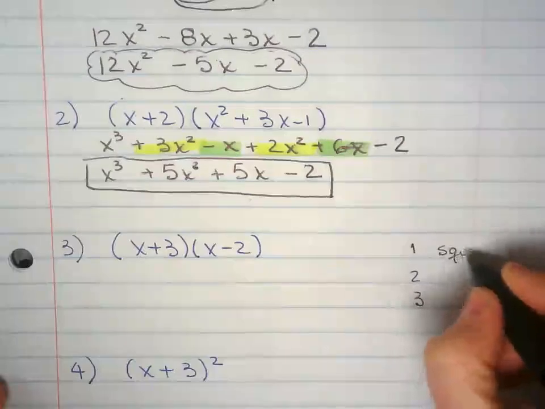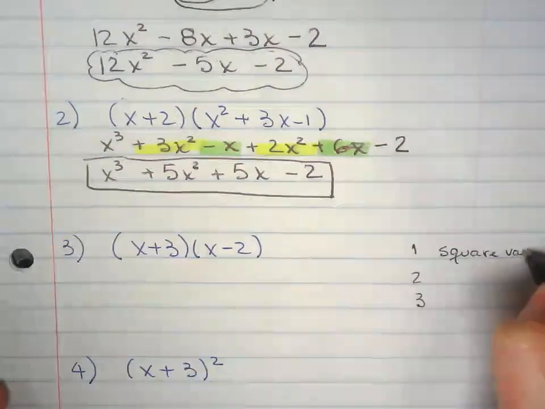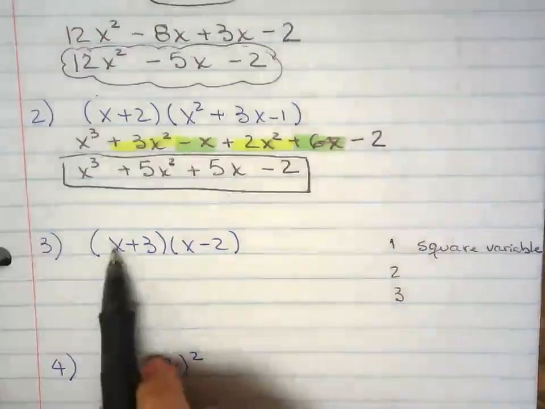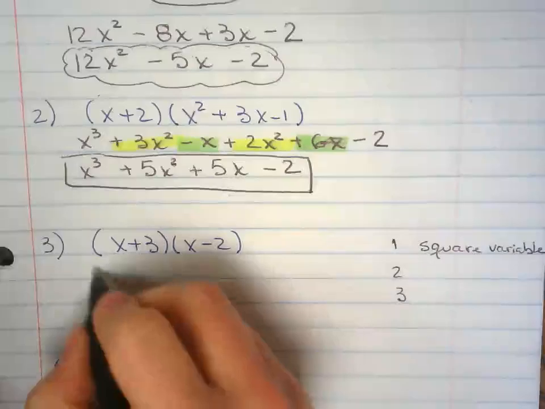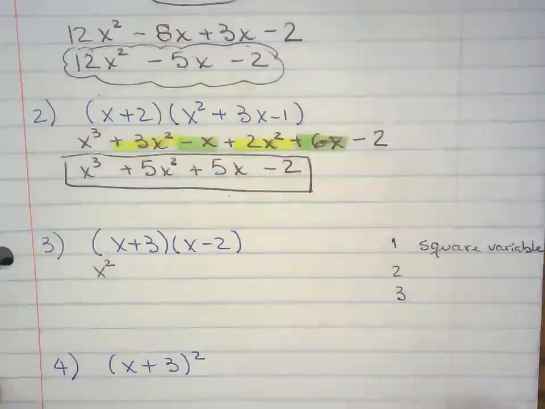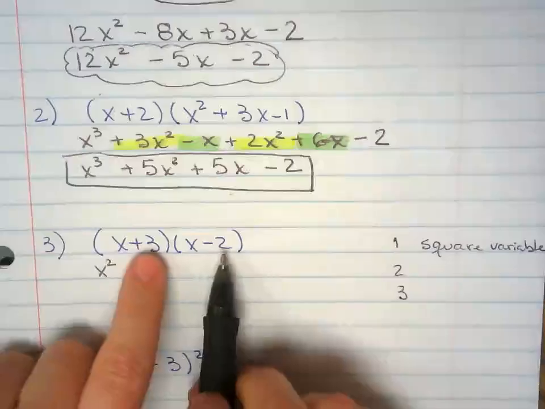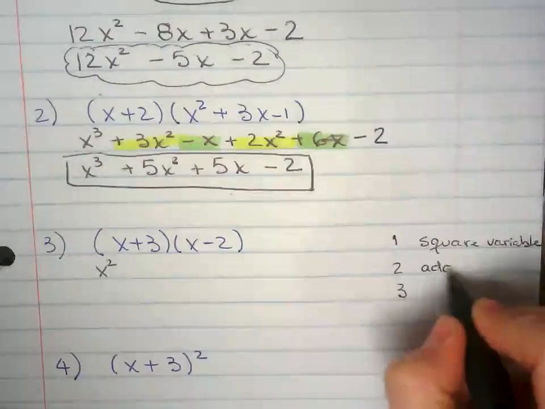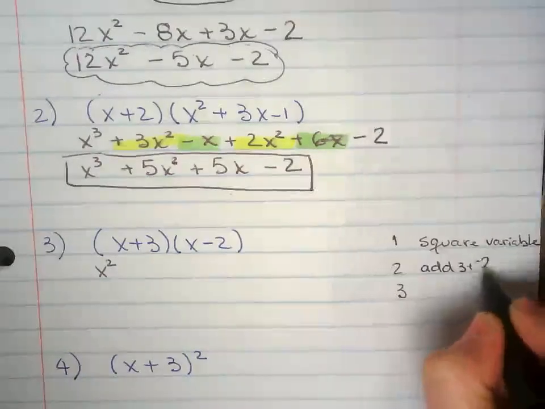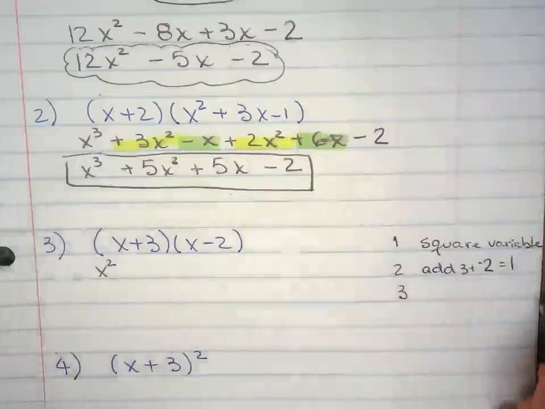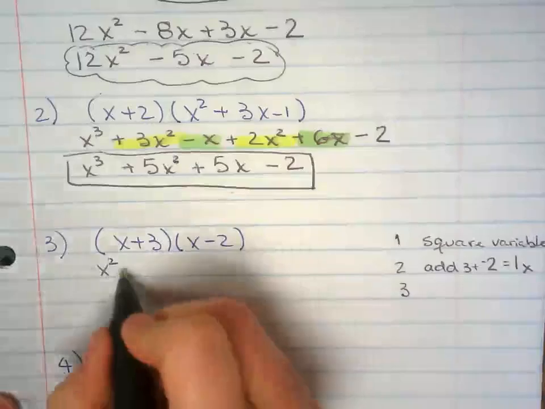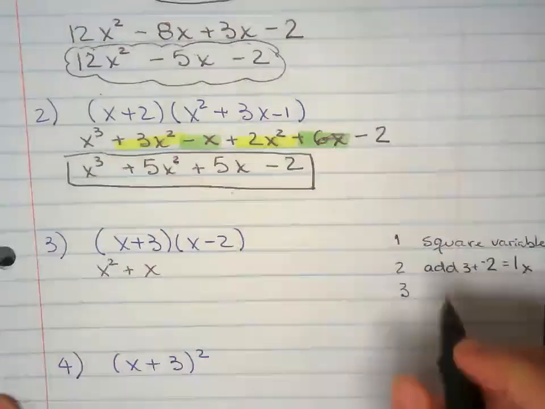So step 1, you square the variable, you get x squared. And then you're going to add those two. So you add 3 and negative 2, you get 1x.